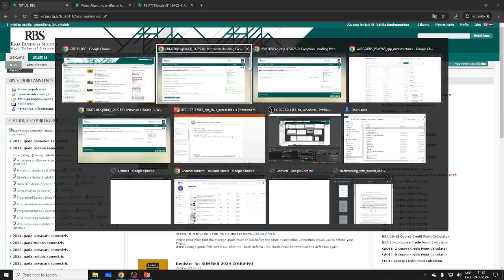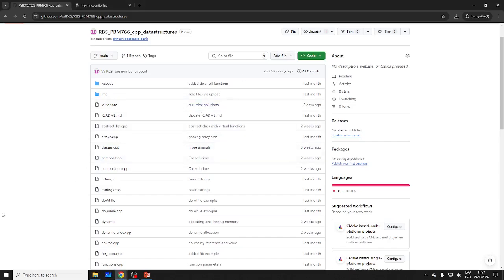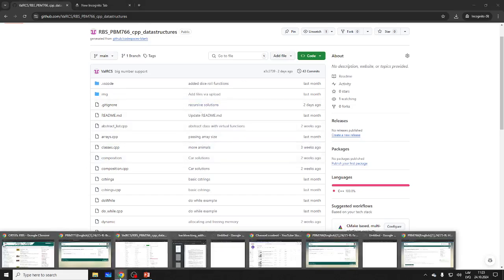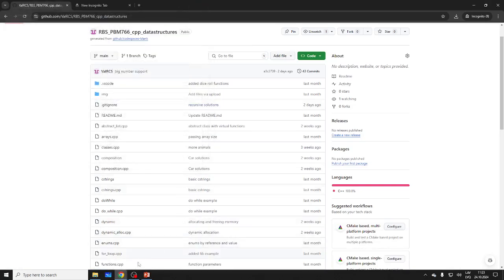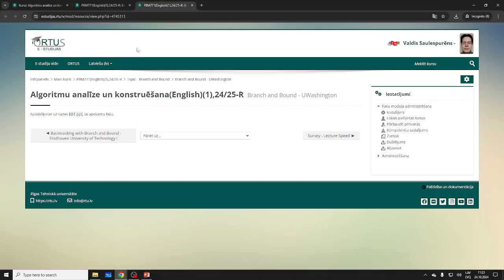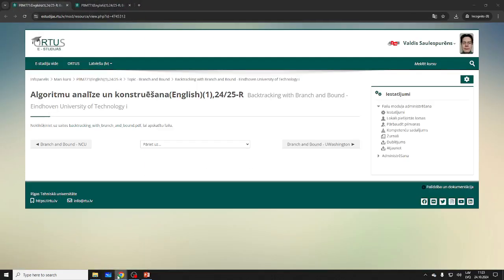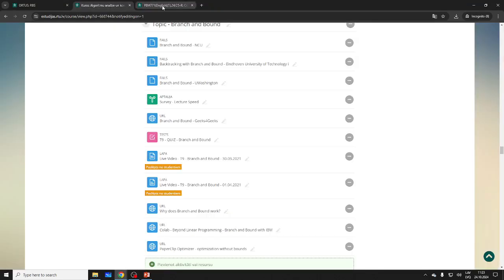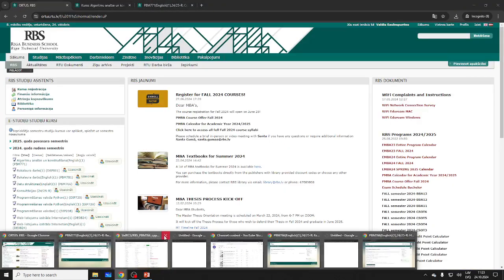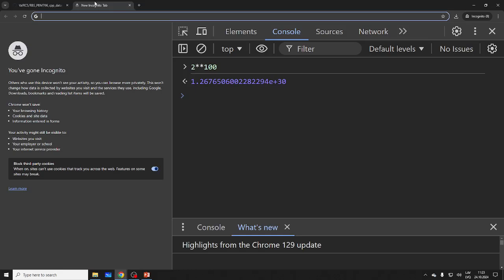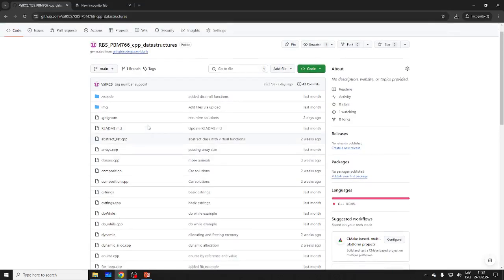Now, we are in C++. I wanted to check if I have Codespaces open already somewhere. I thought I opened it up, but I can't find it now, so that's probably good news.